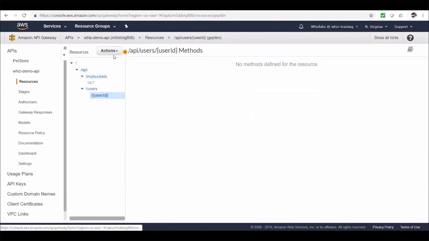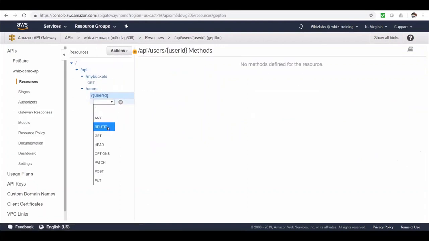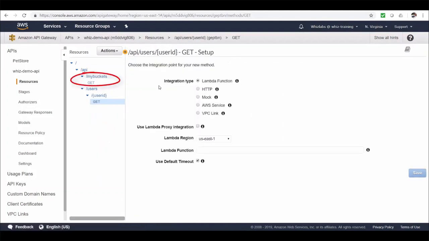And for this resource, we will add a method. So let's create method this time and choose method type as get. So in the previous resource that we created for the bucket, we directly created a method under the resource called myBuckets. But in here, we created another level of resource for the path parameter, and under that, we are creating the method. So don't get confused with this, because the path parameter would also be an additional child for the resource. So if you are providing a path parameter, this is how we do it.